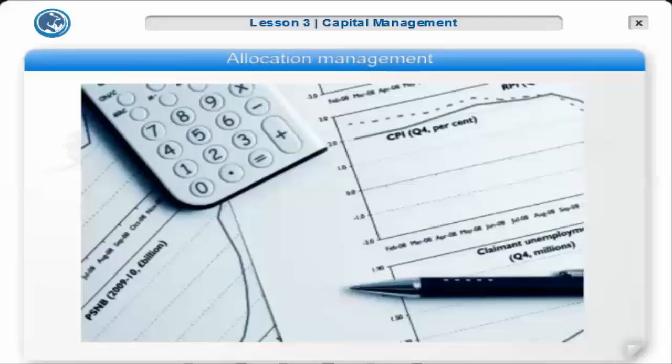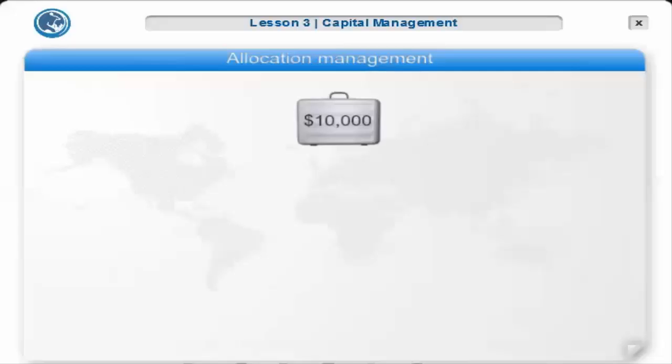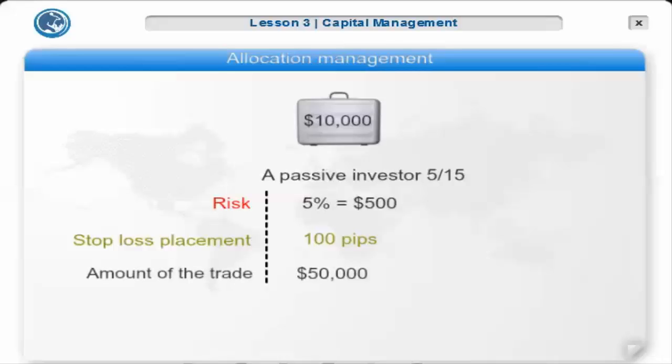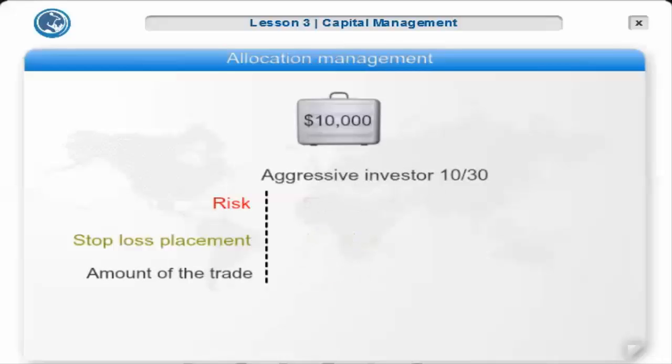In effect, the rules of exposure management dictate to the investor the size of the trades he can open. For example, a passive investor with an account of $10,000 who manages his portfolio according to the 5/15 rule can risk up to 5% per trade, meaning he will not lose more than $500. If the trader places a stop loss at a distance of 100 pips from his entry point, he can open a trade for $50,000. Similarly, an aggressive investor who uses the permissive 10-30 rule will be able to risk up to 10%, meaning $1,000 per trade, and therefore will be able to open a trade of $100,000.